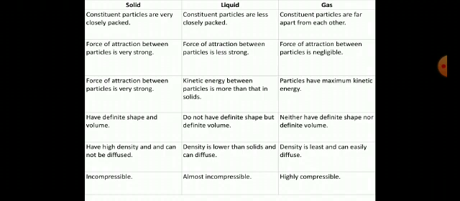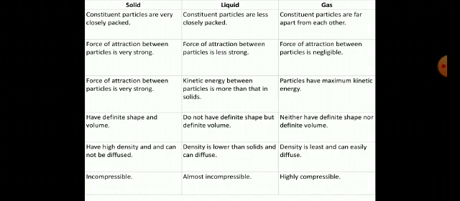Third point, the force of attraction, or molecular force, is very strong in solids, whereas in liquids the kinetic energy is more. Kinetic energy means when we heat up any liquid, the kinetic energy increases, so they have more. But in gases, the kinetic energy is maximum. So the solid has the least kinetic energy.